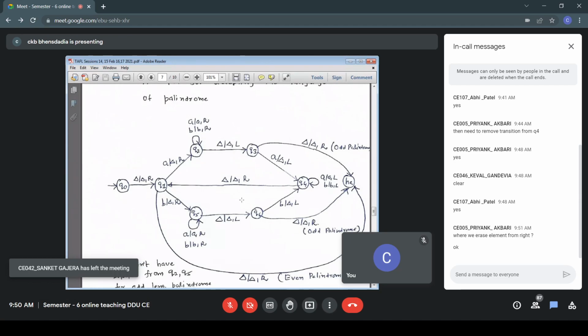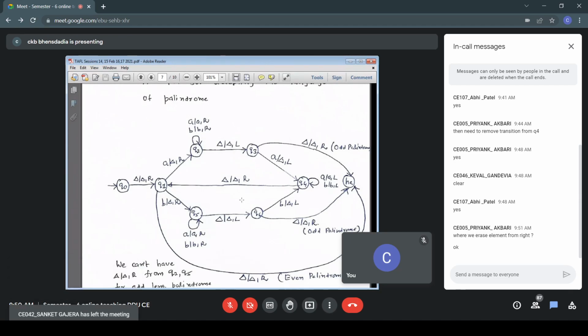How do I remember that? If I follow the upper branch, then the symbol that was erased was A. If I am coming from the below branch, Q1, Q5, Q6 onwards, then the erased symbol was B. So I read a symbol, I remember the symbol, and then erase it.